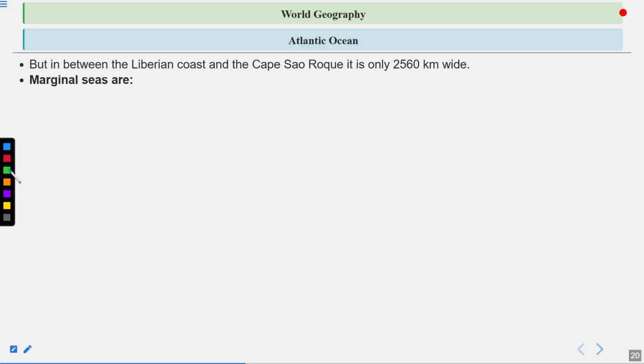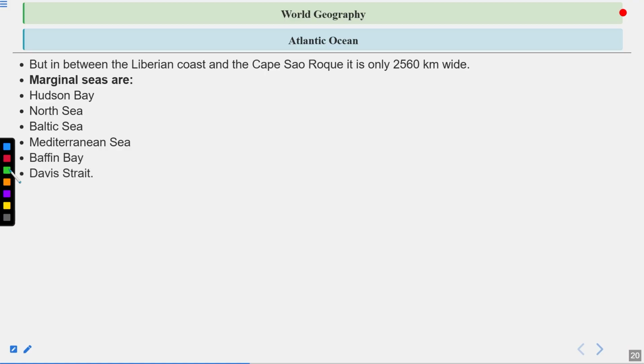Marginal seas are Hudson Bay, North Sea, Baltic Sea, Mediterranean Sea, Baffin Bay, Davis Strait. Then, islands in the Atlantic Ocean. The Atlantic Ocean contains a few islands, we will talk about them, but first of all, marginal seas. I hope now you are able to understand those seas which are found just adjoining any particular ocean. So these are all the seas that you can find either joining the Pacific, or joining the Atlantic, or in the nearby area.